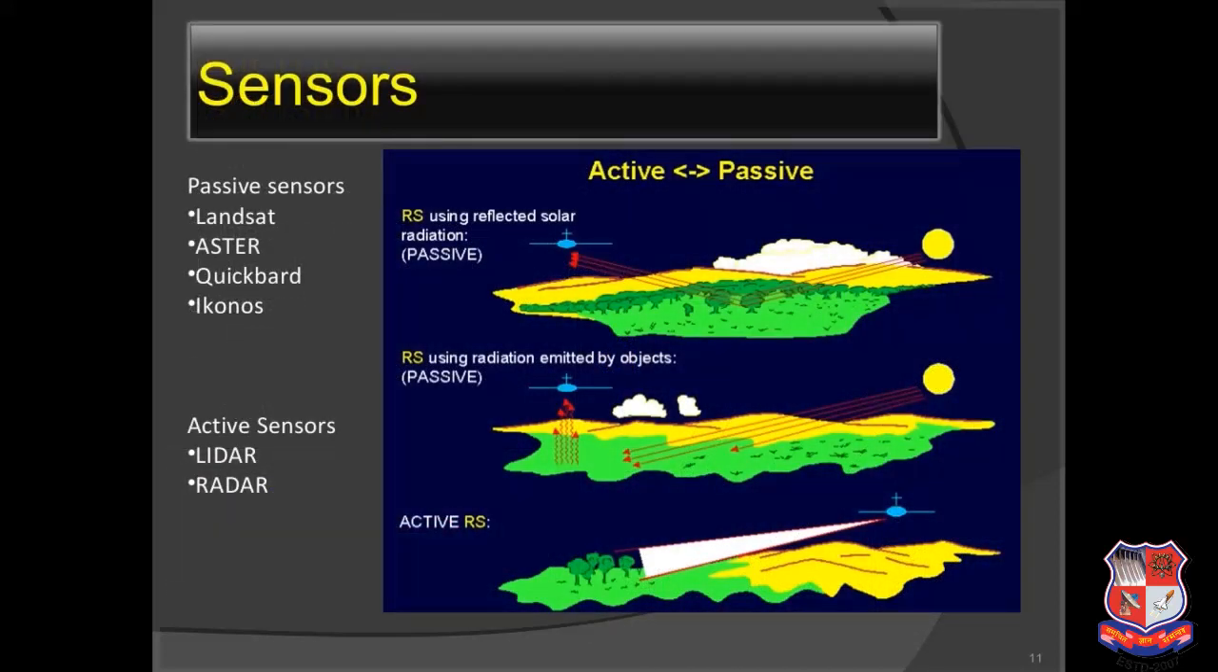Now what is active and passive remote sensing? Some satellites use daylight or sunlight for remote sensing, so that will be passive because they are using a passive source of light. Now, remote sensing is not just about satellites, it is about satellites and planes as well. You can say drones as well. So if satellites, planes or drones have their own source of light, that will be active remote sensing.